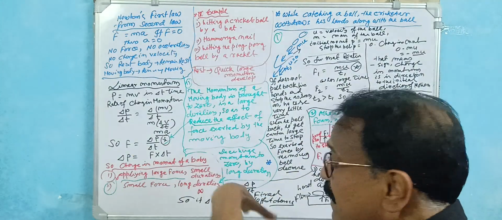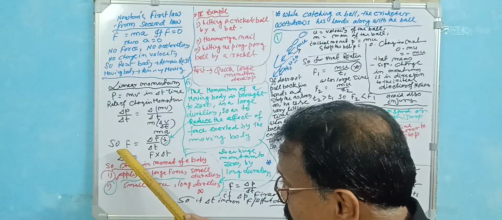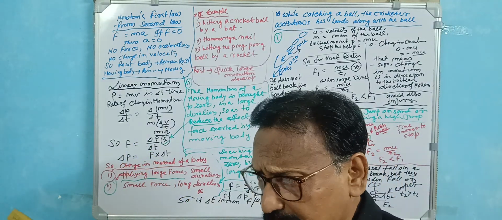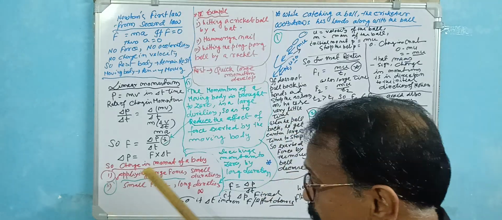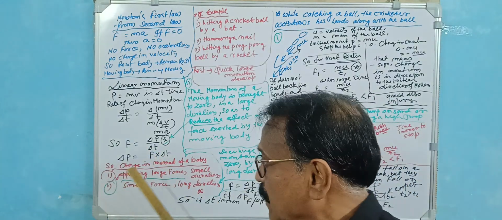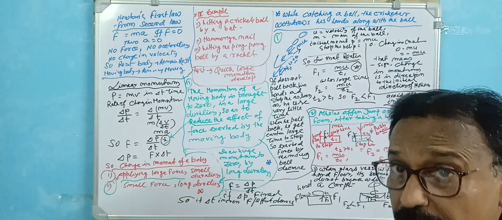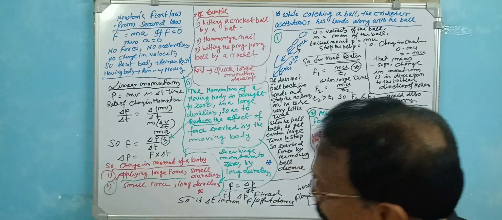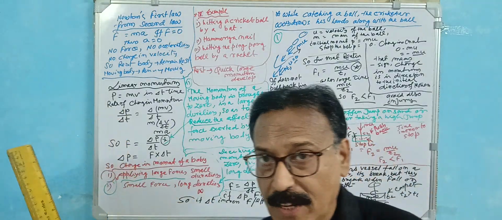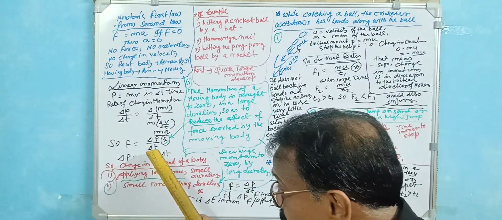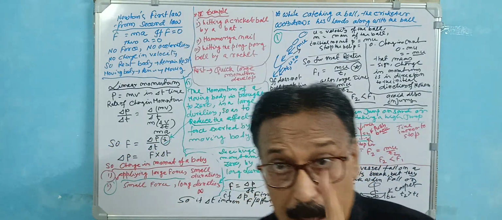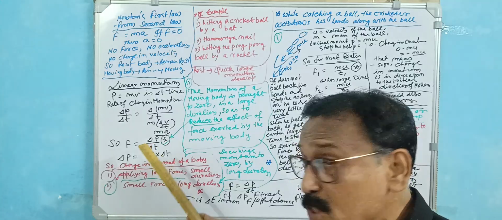This has applications in natural phenomena. F is equal to delta p by delta t, where delta p is a slight change in momentum and delta t is a very small time. If delta p, the momentum change, is fixed, then if you decrease the time, the force increases.